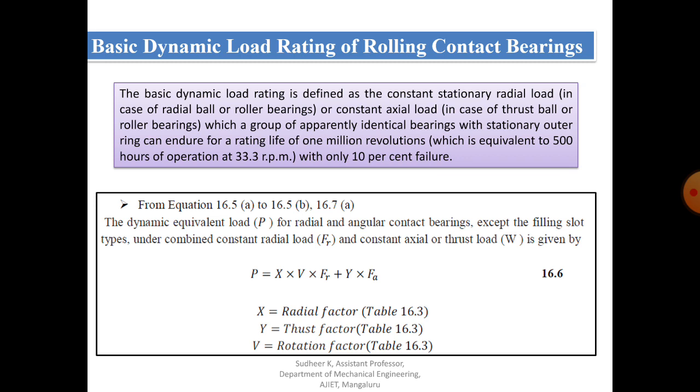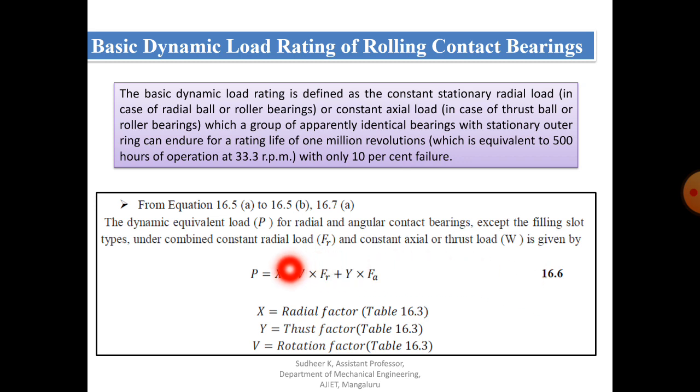From the equations you can use 16.5a to 16.5b, similarly 16.7a for different considerations, and the commonly used equation is this one: P equal to X V FR plus Y FA, that is equation 16.6 in your data book.